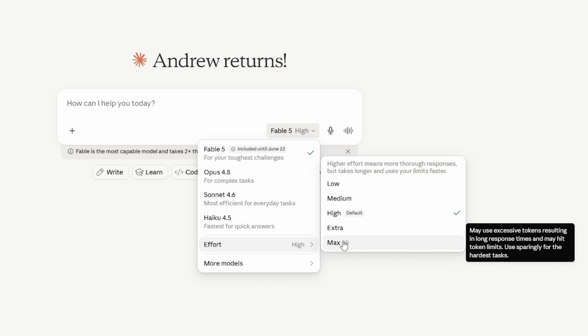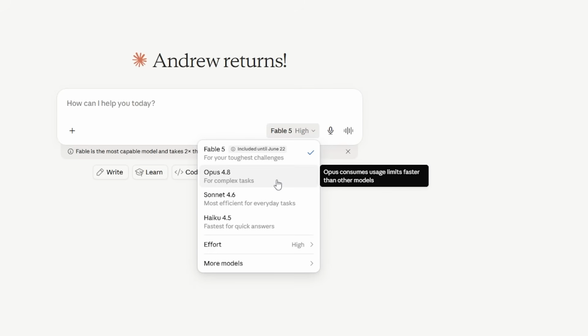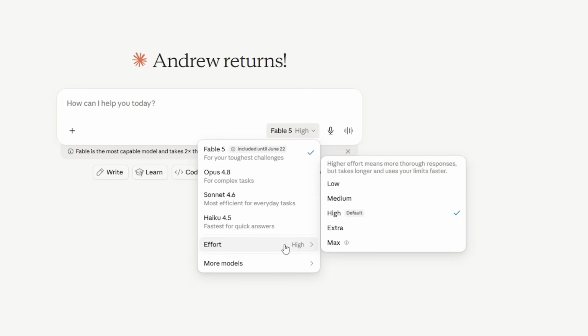It's important to know that this model is not a model that is for everyday usage. This is, okay, I have a really specific task that is one of a kind and is super challenging. Let me give this to the most capable model. Otherwise, you are going to be better off using Opus 4.8, because Fable 5 actually has some very interesting quirks, which I'll get into now, that most beginners will miss.